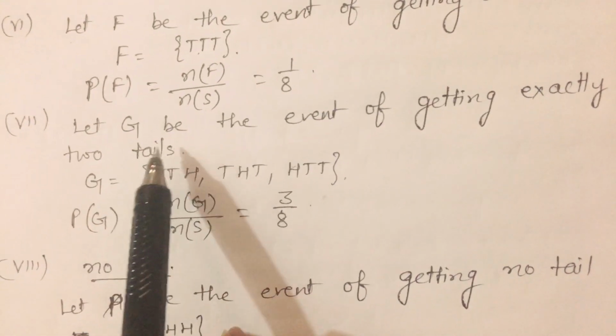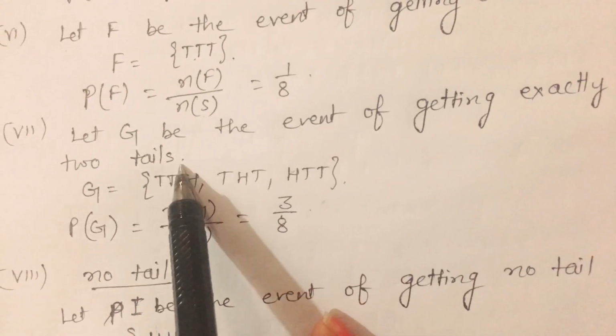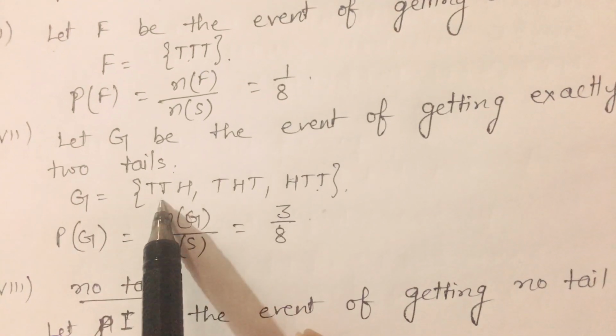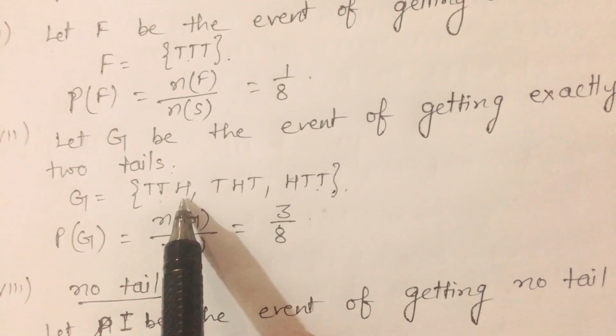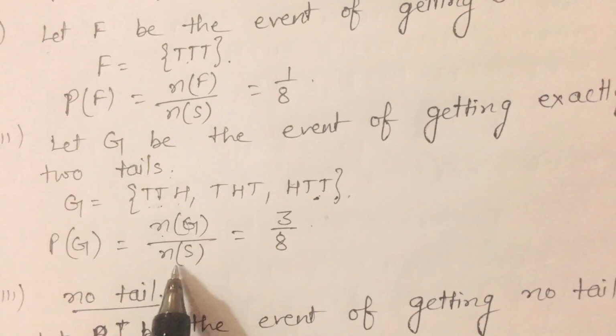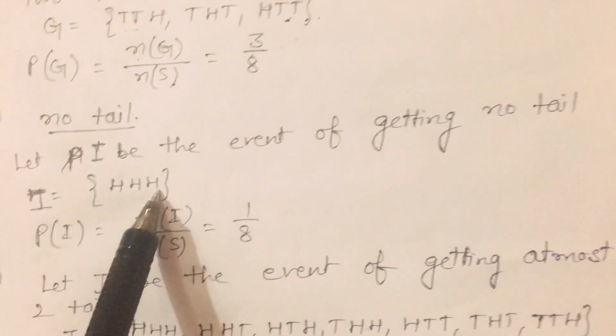Now seventh part, exactly 2 tails. Let Z be the event of getting exactly 2 tails. Then the number of elements is 3. 2 tails means exactly 2 tails. There are 3 cases only in which 2 tails and 1 head come. So number of favorable upon number of total outcomes is 3/8.